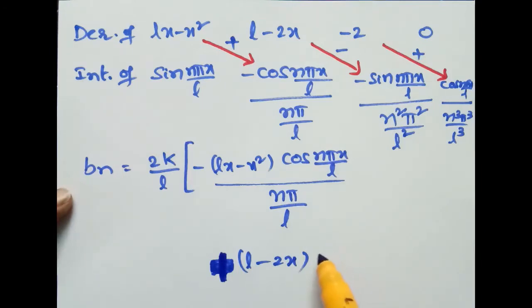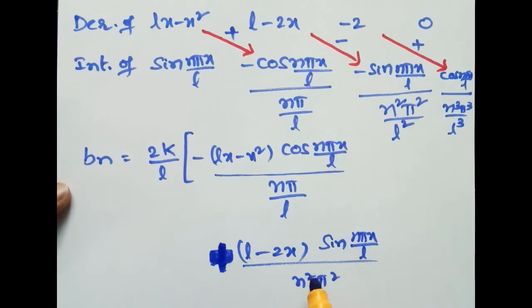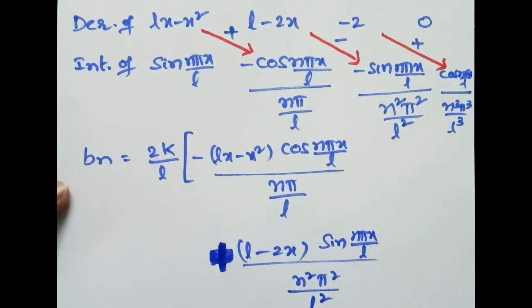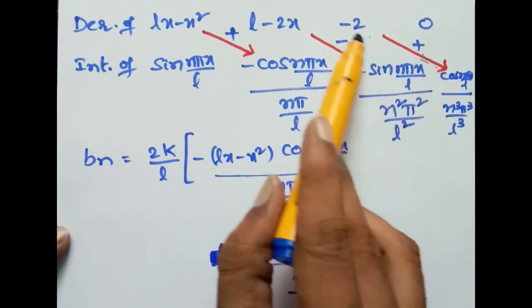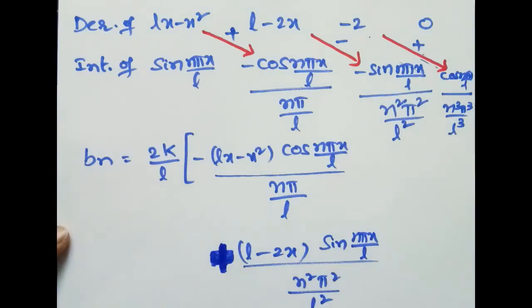L minus 2x into sin n pi x by L by n square pi square by L square. Now minus into plus, minus 2 times cos n pi x by L by n cube pi cube by L cube.